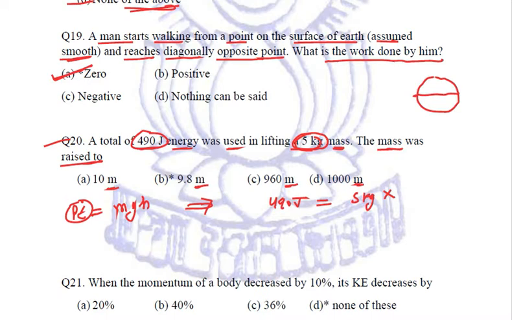We already know the value of acceleration due to gravity, right? Let it be the value 9.8 multiplied by h. So keeping h here, taking both the values there, we'll get 490 divided by 5 into 9.8.